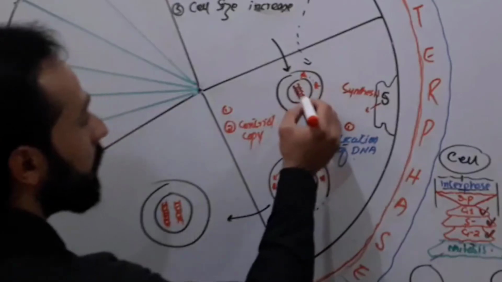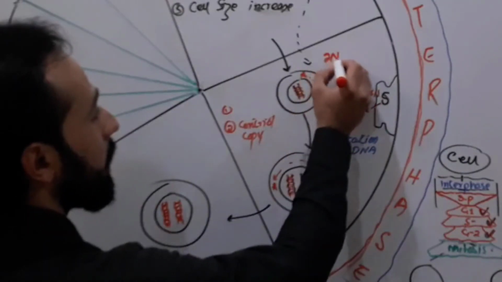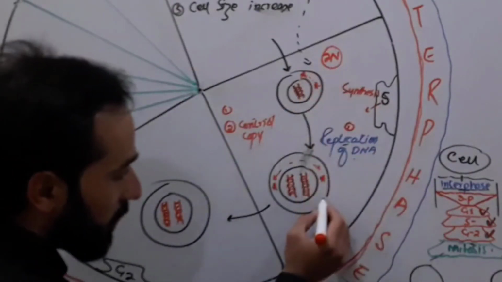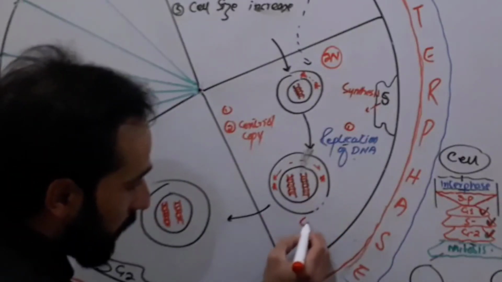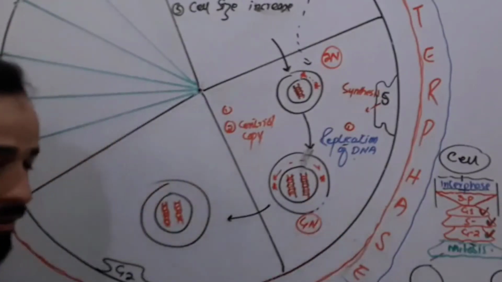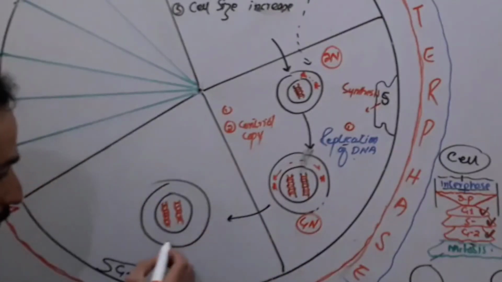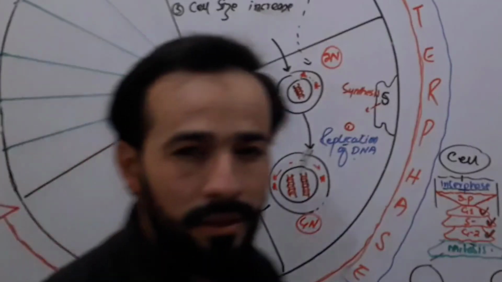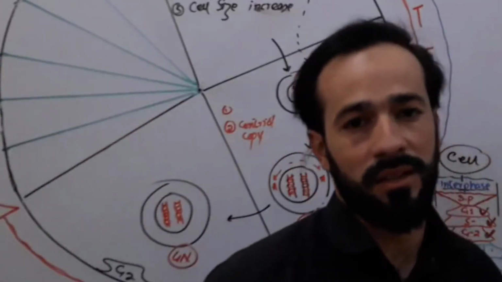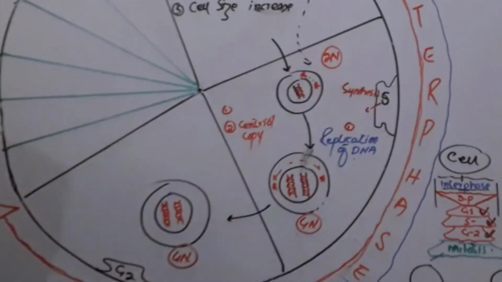So if we have here the DNA 2N, whenever the cell comes through the S phase, the DNA becomes 2N plus 2N, 4N, right? So when the cell leaves the S phase, it must have 4N DNA. The DNA must have been replicated. Clear, friends? Okay.